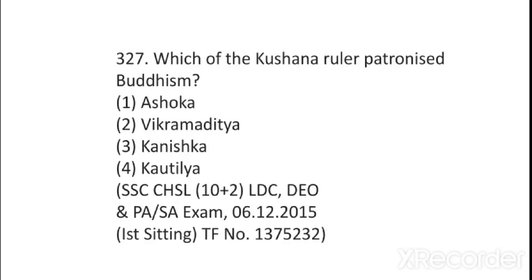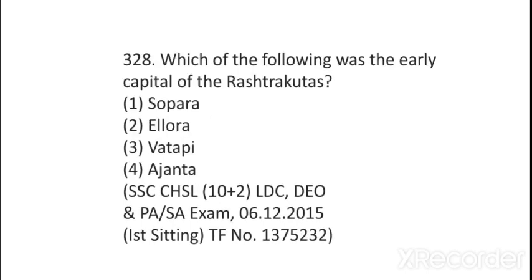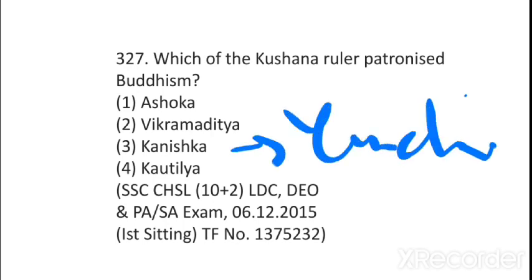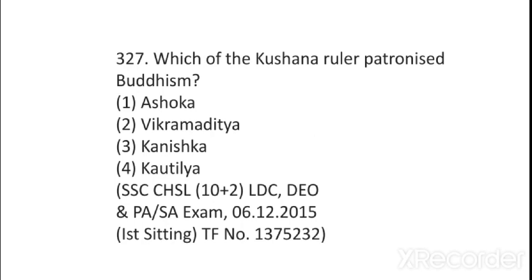Which of the Kushan rulers patronized Buddhism? It was patronized by Kanishka. Okay. And I'll tell you one thing. An image of Kanishka has been found where he is seen wearing trousers. And the famous Silk Route was started by Kanishka only. Do you know Kanishka belonged to which tribe? He belonged to the Yuezhi tribe of China.